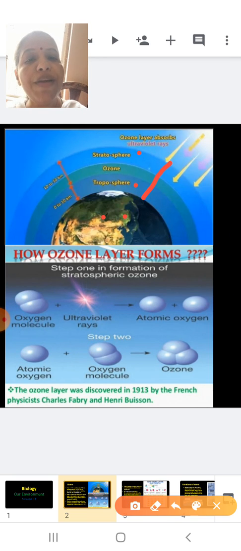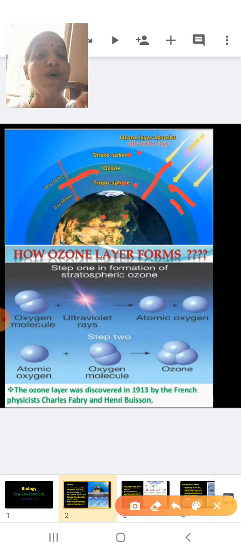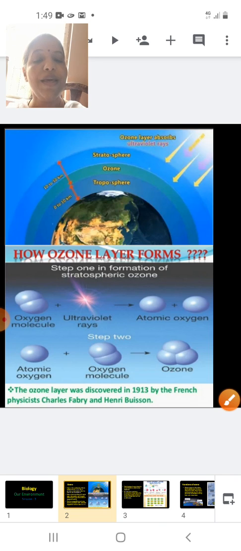Now, here between this troposphere and stratosphere, can you see a layer? Here, this layer which is there, this is called the ozone layer. Now, we will study here how the ozone layer is formed and why the ozone layer is important for all the living organisms of the earth. So now, to understand the formation of an ozone layer, let's see here in the next part. Okay.